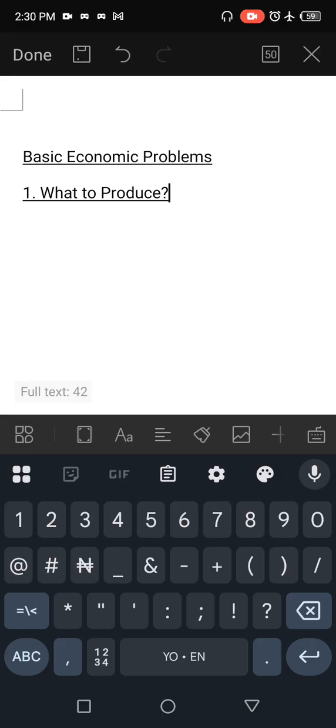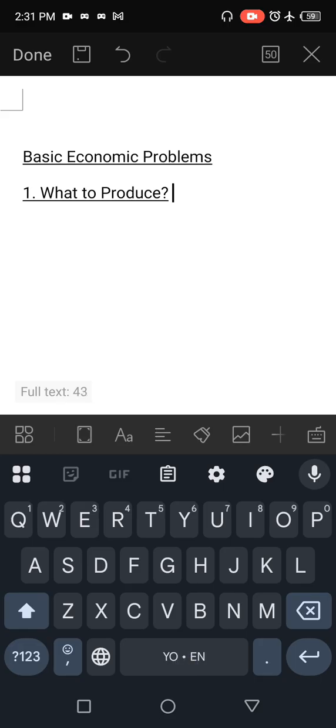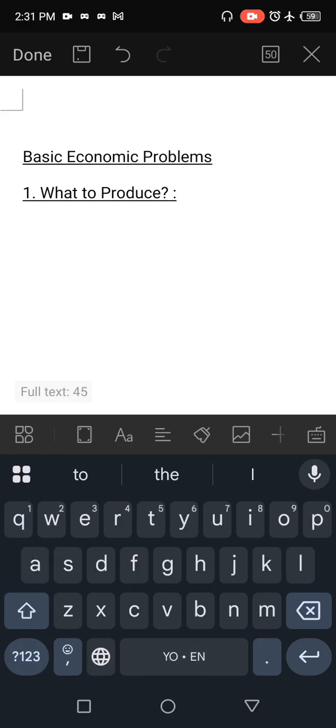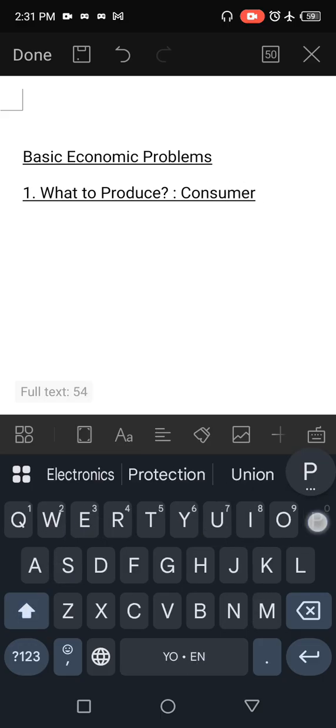How do you mean by what to produce? In our economic societies, due to our limited resources and unlimited wants of individuals, we are meant to solve a problem about what are the things to produce in our society. Are we to produce durable goods, non-durable goods, consumer goods, or producer goods?